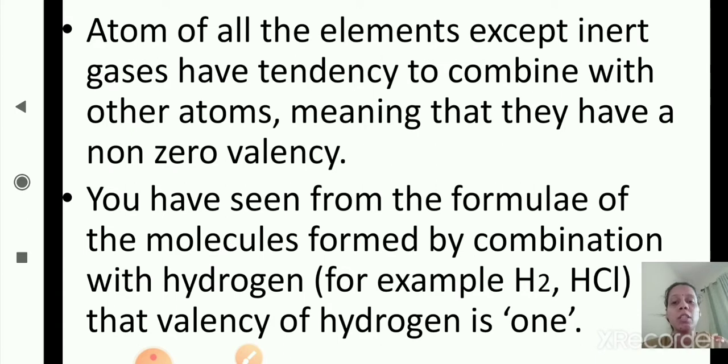That is 1, because in the outermost shell it has only 1 electron. The outermost shell is also called the valence shell, and the valency of an atom depends on, or can be found by, the electrons present in the outermost shell.